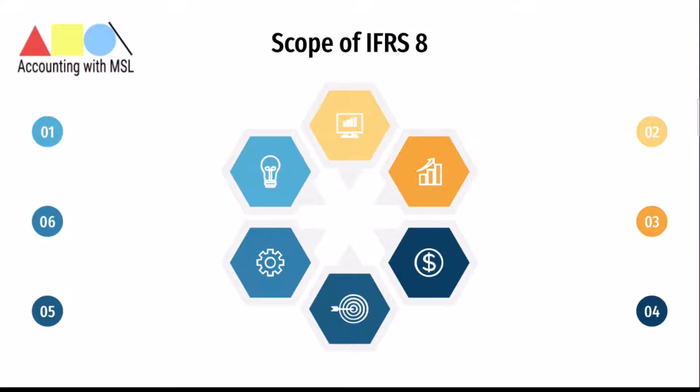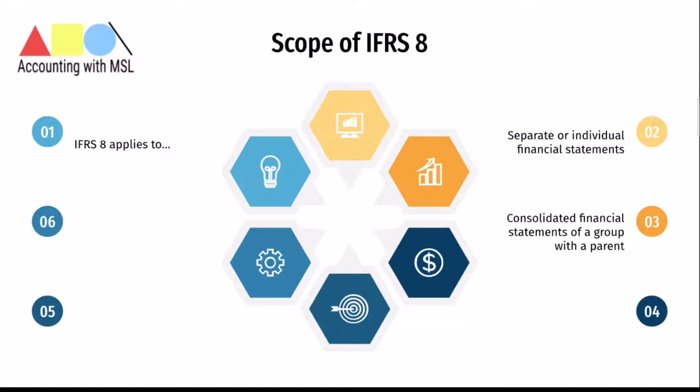With respect to the scope of this standard, IFRS 8 applies to the separate or individual financial statements of an entity and also to the consolidated financial statements of a group with a parent. With respect to these two types of financials, there are some conditions that must be met.